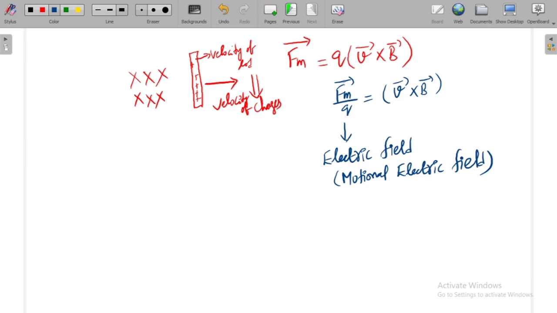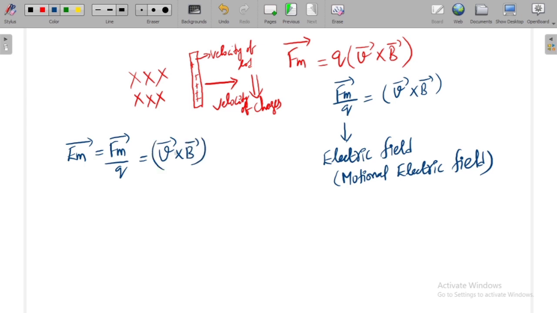Now it is given by, I am considering this as E_m bar, which is equal to F_m bar by Q, which is given by V bar cross B bar. Is it right or not?